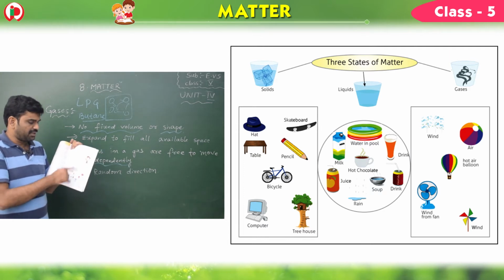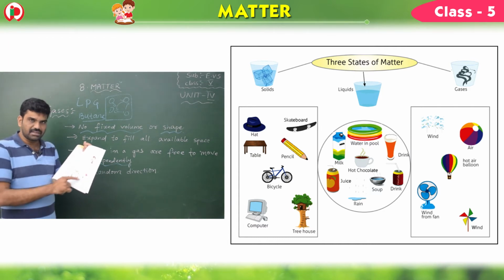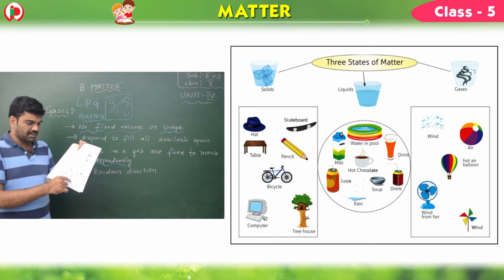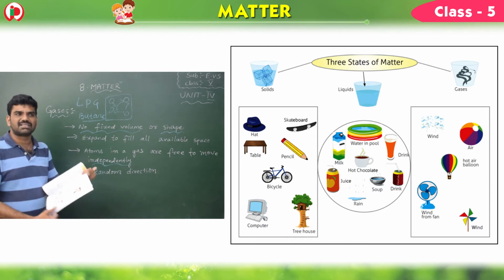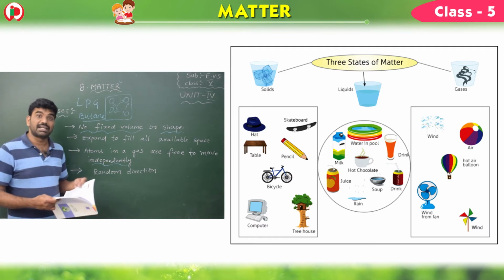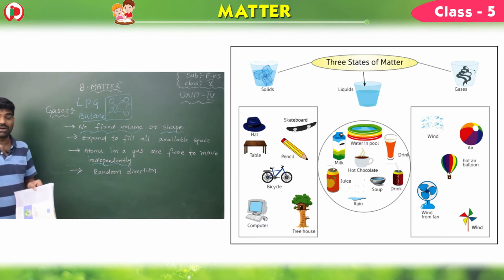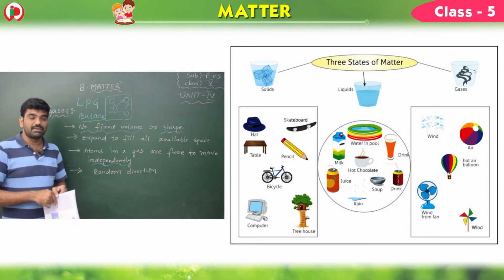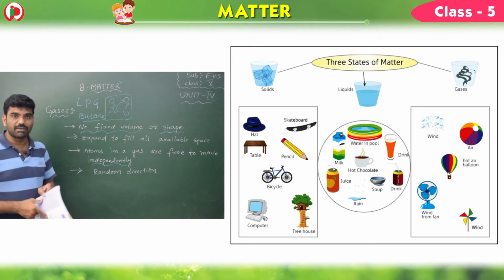Children, the last box consists of the gases. See here, wind is a gas, air is a gas, the hot air balloon is also a gas, wind from a fan is also a gas. We can't see the gases, children, but we feel the air. We feel the gases, we can't see them. We can smell gases too. You can smell the perfume, but you can't see the perfume. If you see the perfume, it is in the form of a liquid spray.